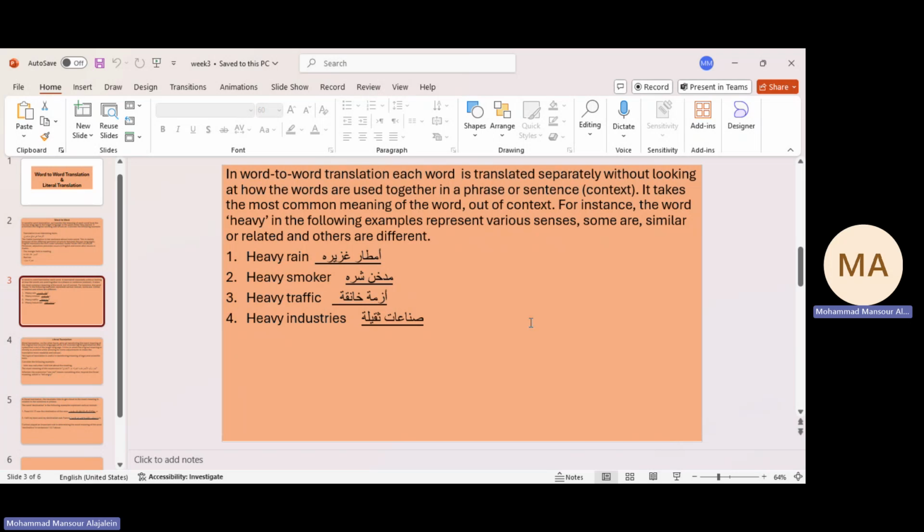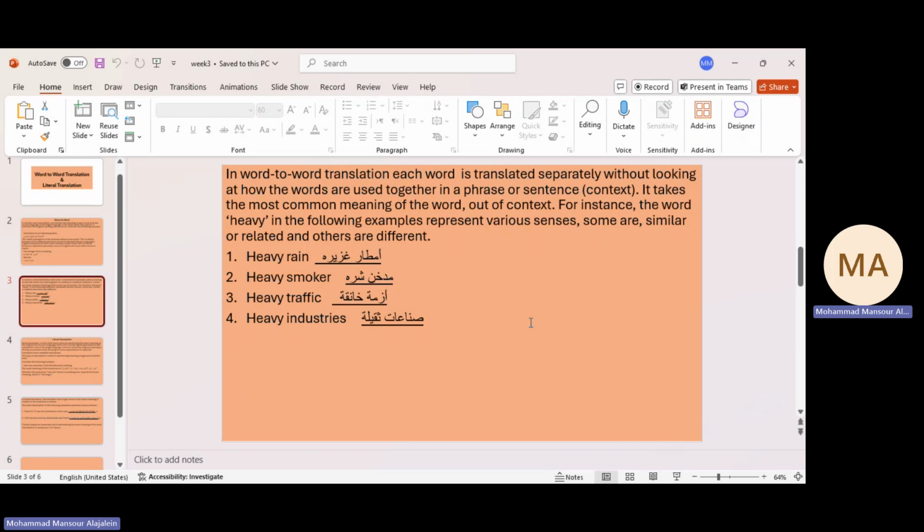For instance, the word heavy, the direct or the most common meaning for this word in Arabic is ثقيل. The following examples present various senses. Senses here means meanings, okay? Some meanings are similar or related, and others are different.